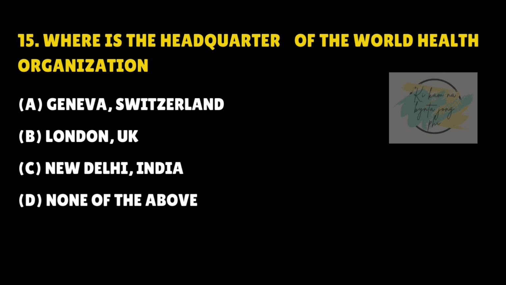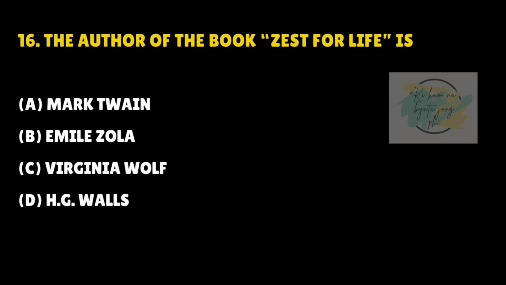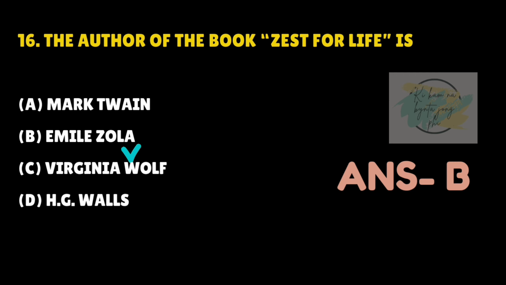Where is the headquarters of the World Health Organization? Answer is A. Geneva, Switzerland. The author of the book Zest for Life is. Answer is B. Emile Zola.